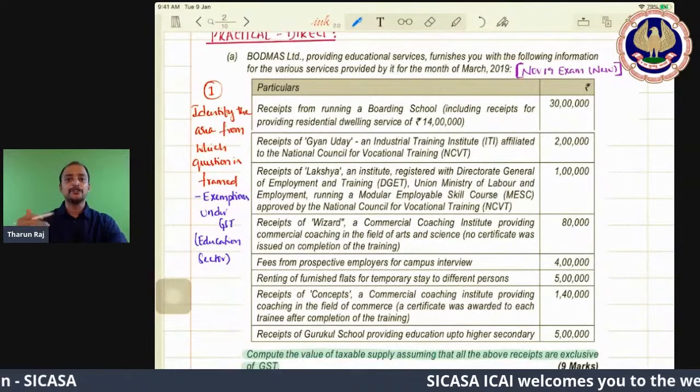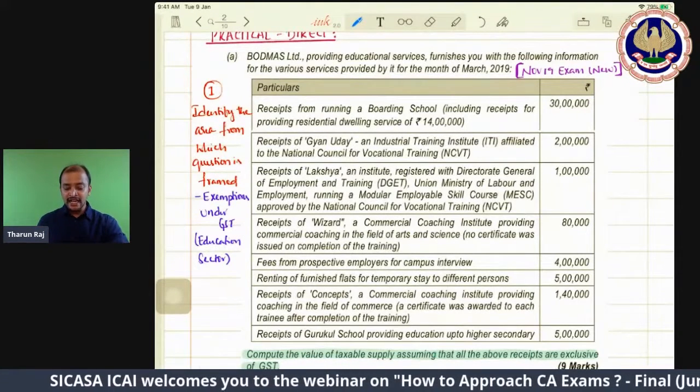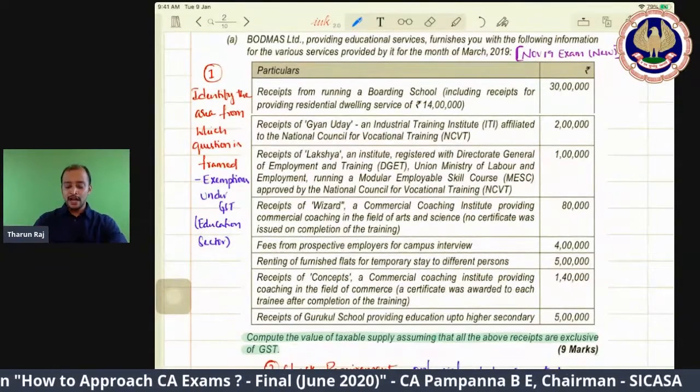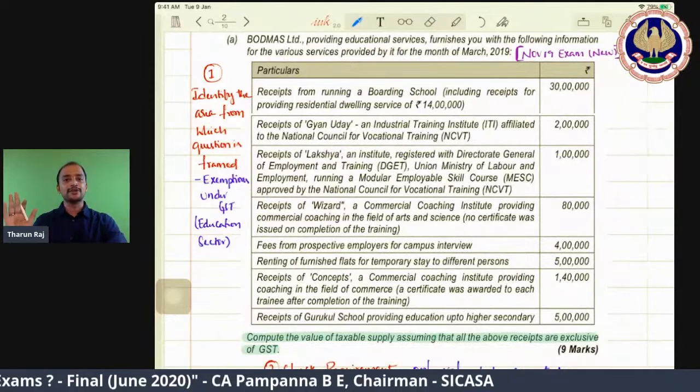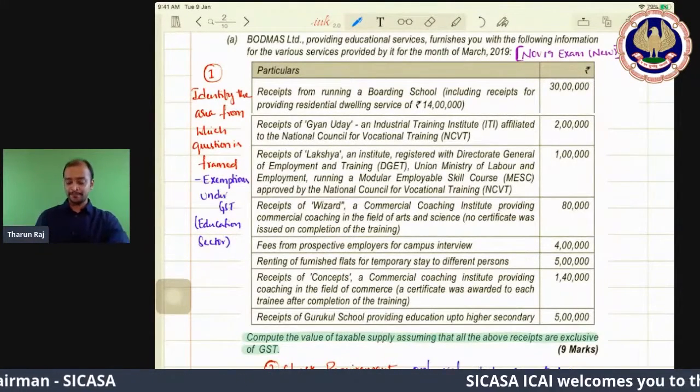So various receipts of that particular educational institution have been given. And finally, you need to do some computation: compute the value of taxable supply, assuming that all the above receipts are exclusive of GST. Like this, one question is given. This question is for 9 marks.